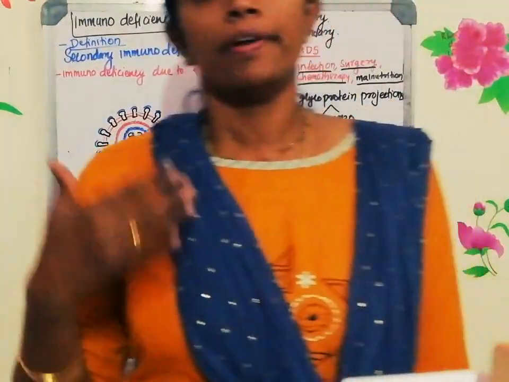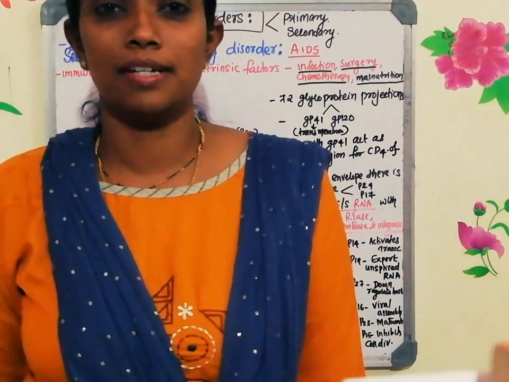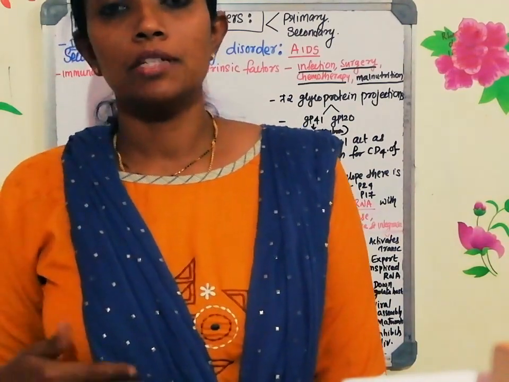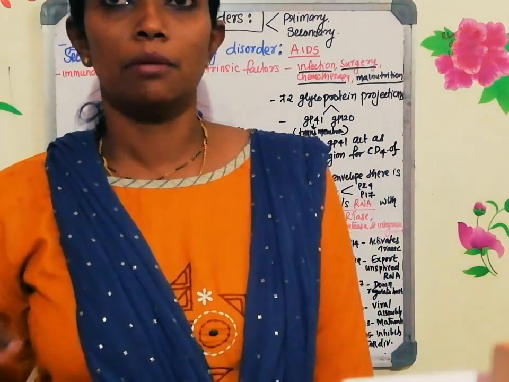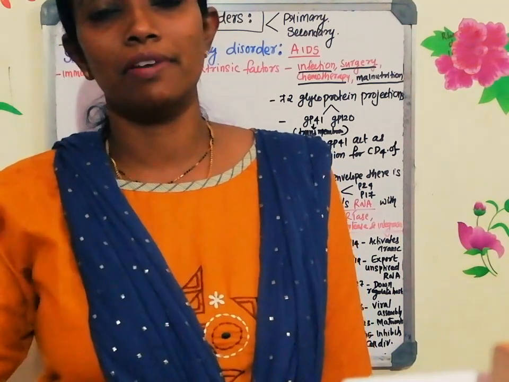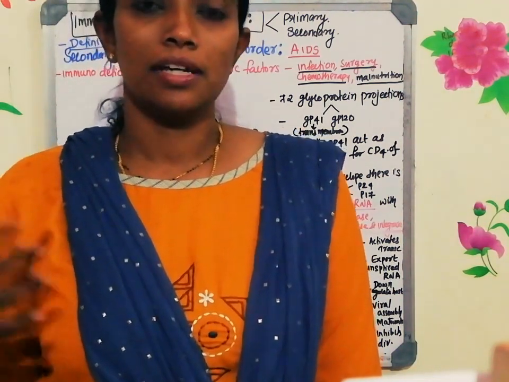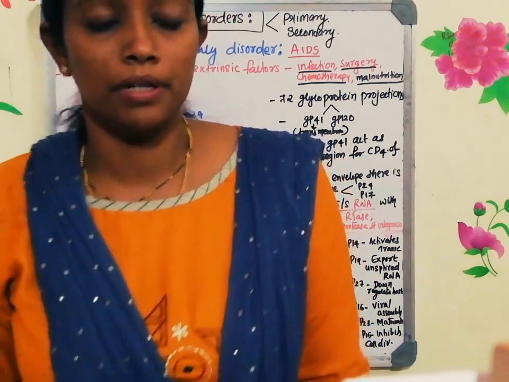Another one is overactivation of the immune system, which we are going to discuss, that is called hypersensitivity. One more topic is autoimmune disorder, wherein the proteins which are there in the body are going to be identified by the immune system. All these things are various diseases, we can say, associated with the immune system. So we are starting with that particular chapter now.